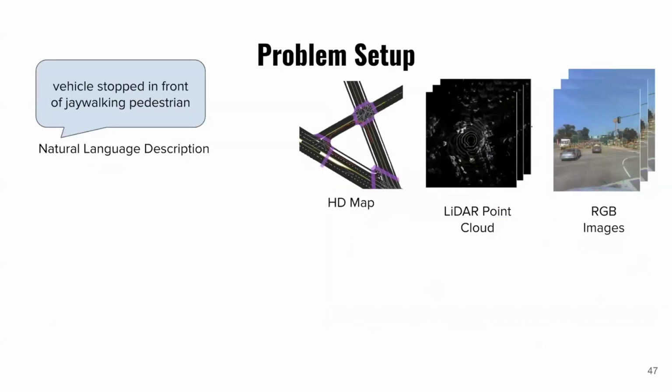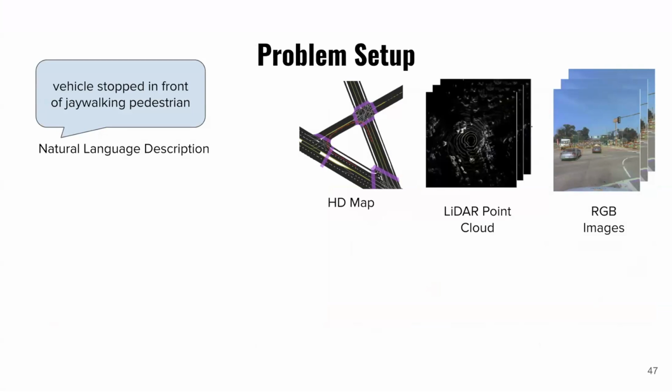The problem setup here, as I mentioned, is very similar to referential multi-object tracking. You're given a natural language description, like find the vehicle stopped in front of a jaywalking pedestrian, and you're given rich multimodal sensory inputs, like an HD map, a LiDAR point cloud, and a set of RGB images. It's important to note that this is an offline challenge.